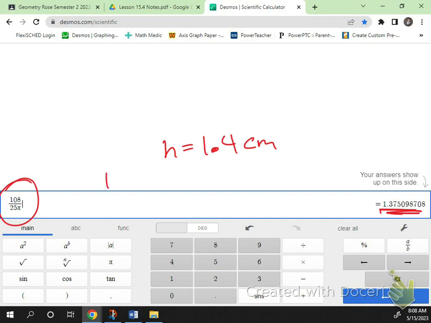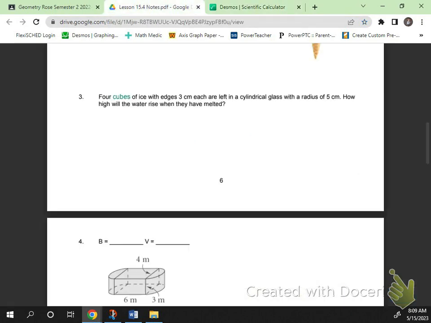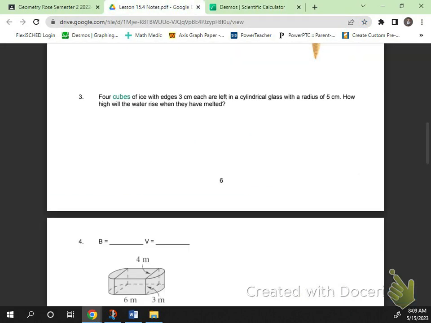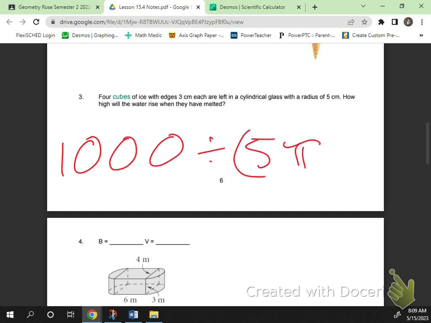Again, if you're using a calculator, please use parentheses when you divide by 25 pi. Well, 5 squared, or anything. If you have to do 5 pi, you still have to use parentheses.